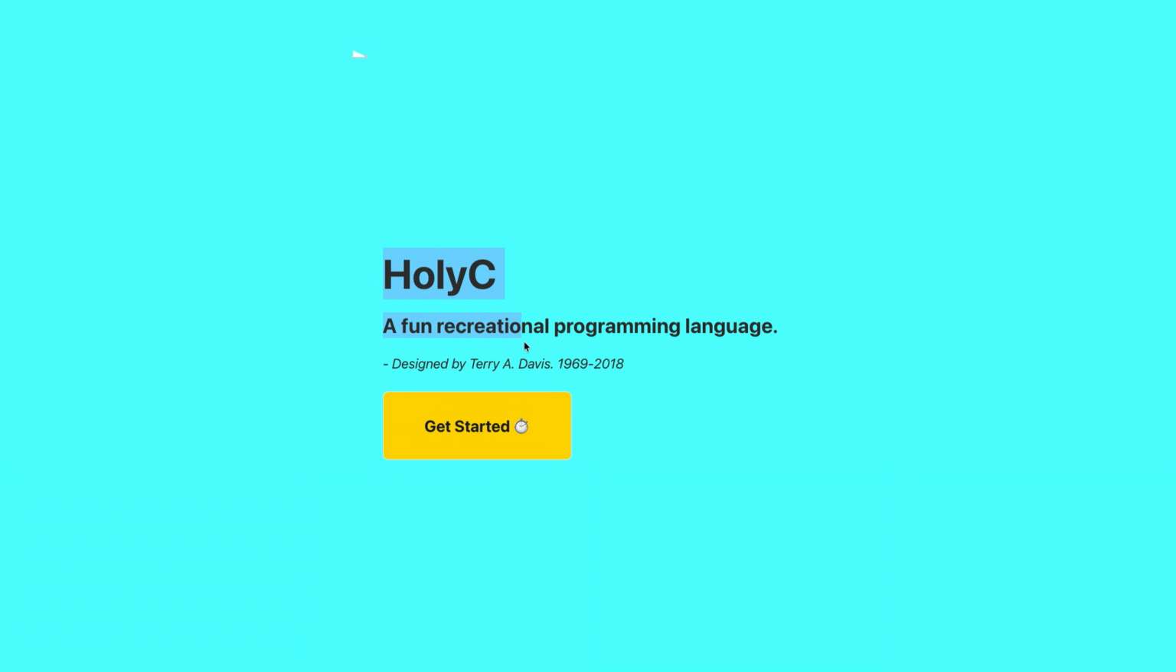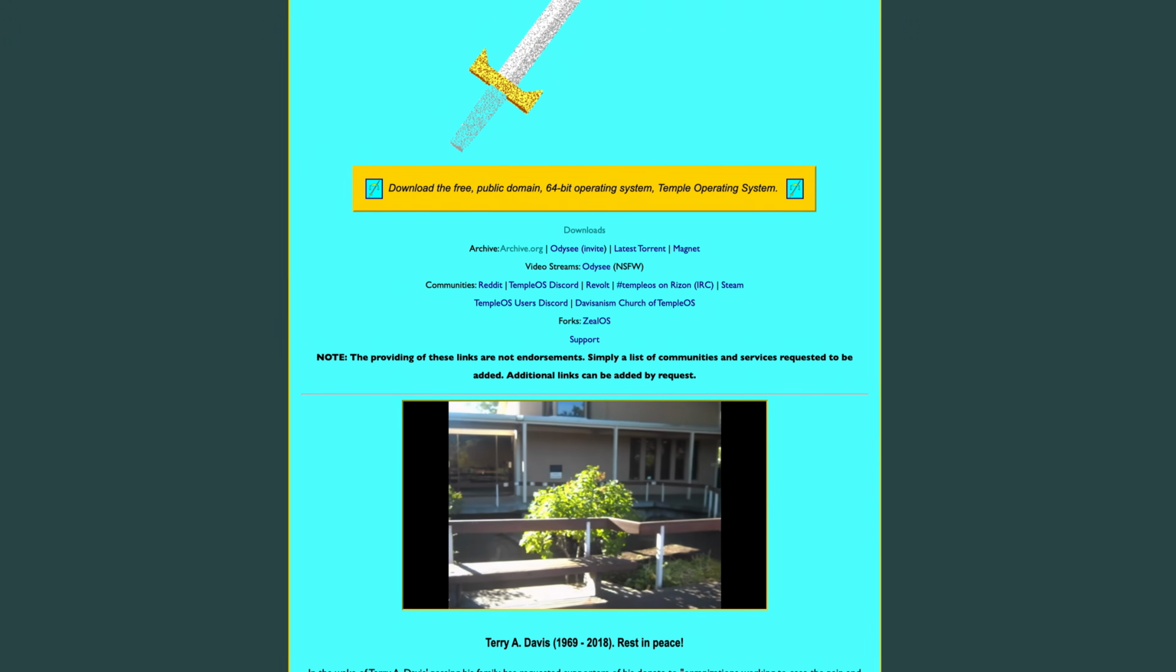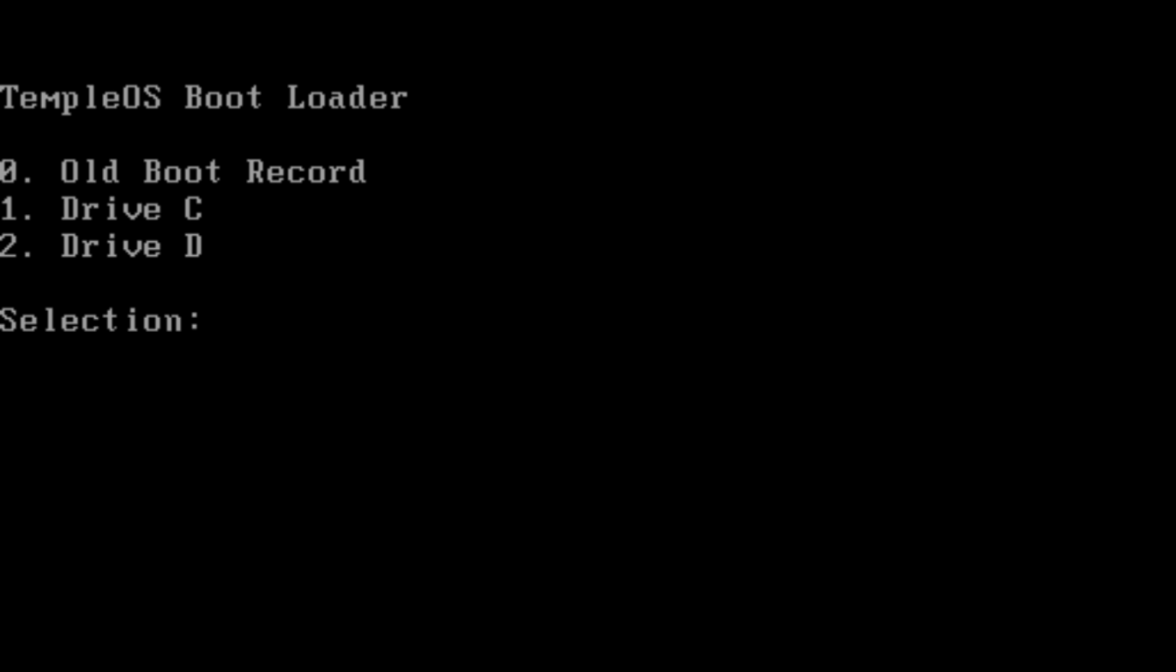It was written entirely in a programming language called Holy C, which is somewhere in the middle of C and C++, and the language was designed by Terry himself, specifically for TempleOS. Also, this whole operating system is very biblically themed, and it is apparently designed to be a third temple from the Hebrew Bible. TempleOS bootloader, I actually have this one already installed.